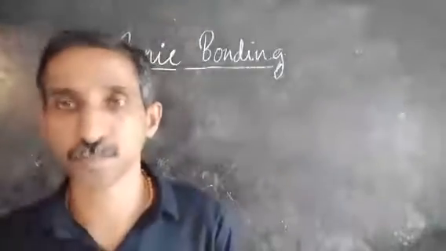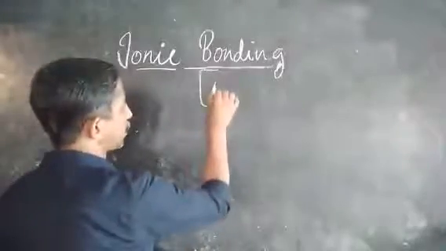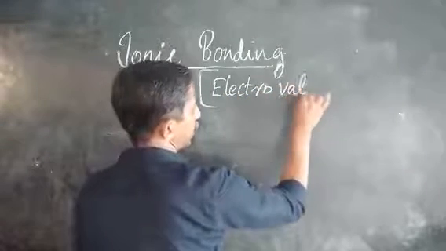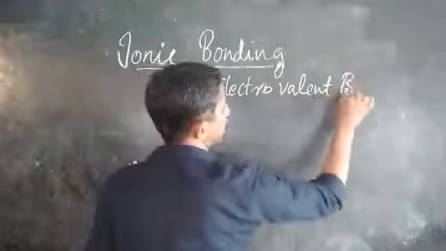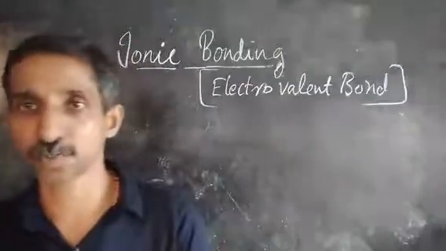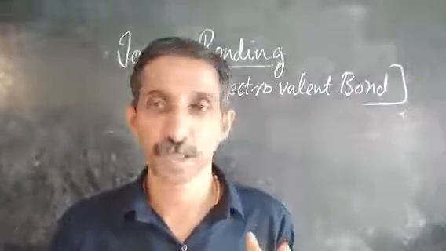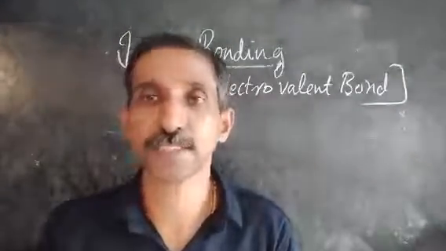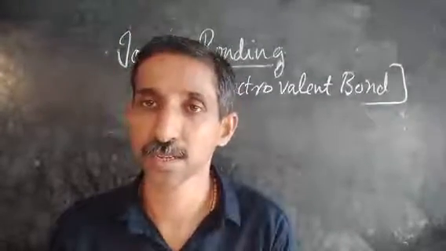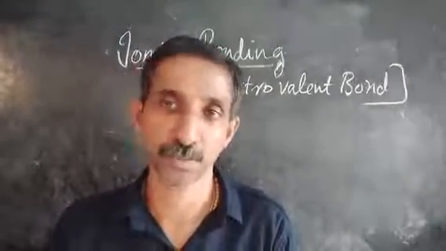The ionic bond is also called the electrovalent bond. In ionic bonding, as the very term indicates, ions are formed. Ions are formed by either gain or loss of electrons.